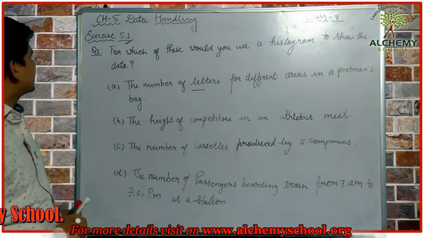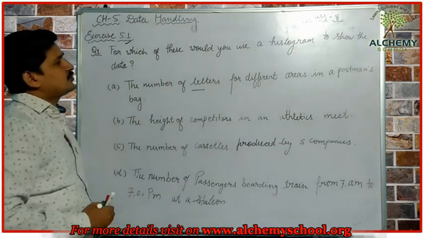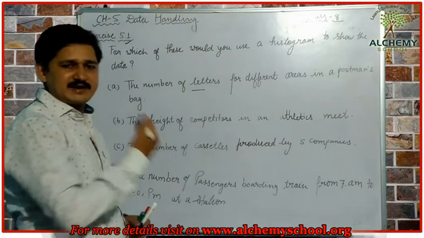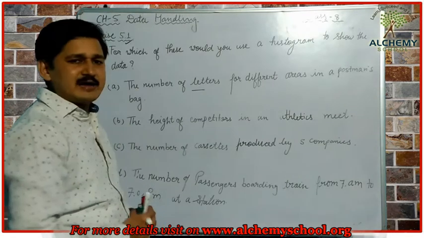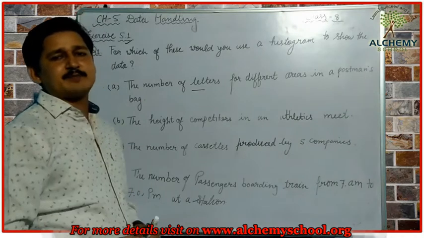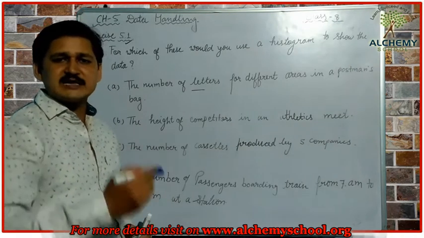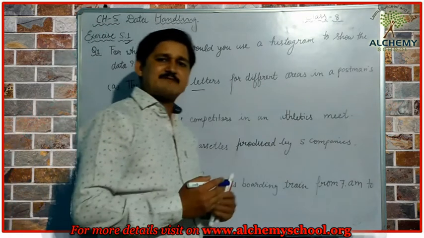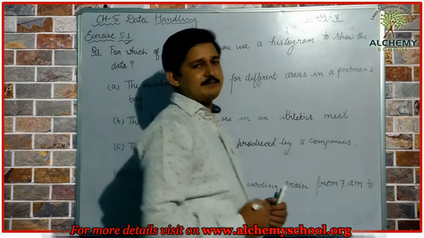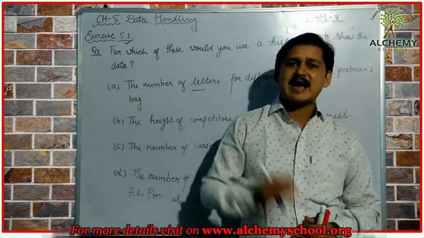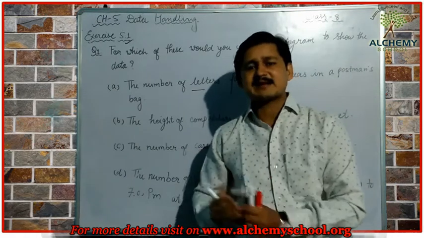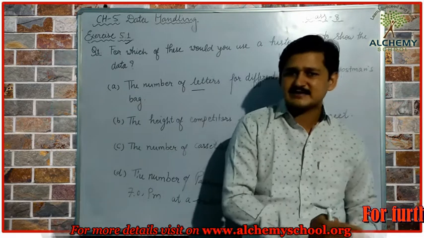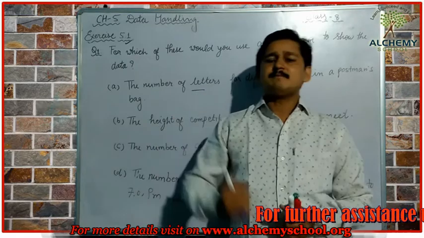The first question is, for which of these would you use a histogram to show the data? It means some data are given here, and we have to examine the given data and determine for which we can use a histogram and for which we cannot. We already discussed histograms, and we know when we can make one. When the given data has class intervals, or when we can divide the given data into class intervals, then we can make a histogram.